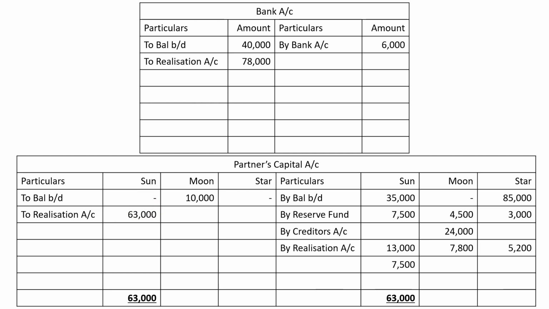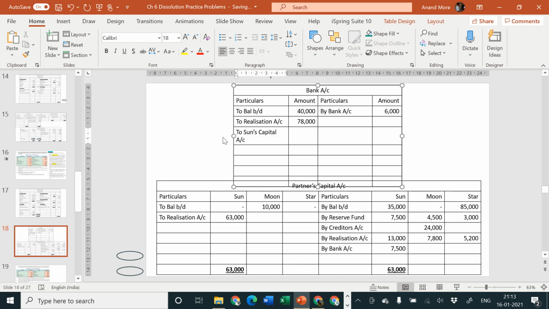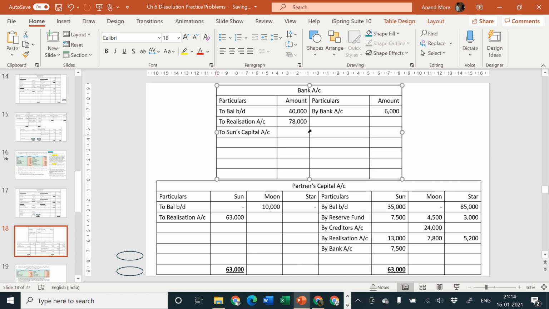So that is what we are going to consider here by bank account, and then in the bank account debit side to Sun Capital. Amount is how much? Amount is rupees 7,500.